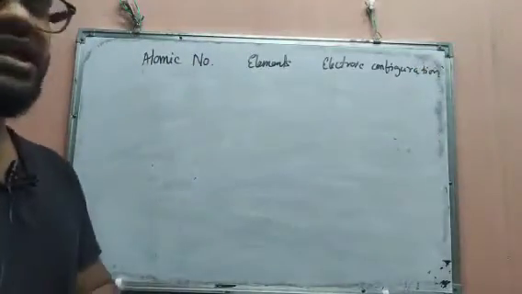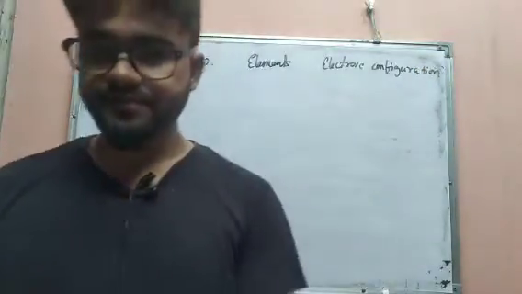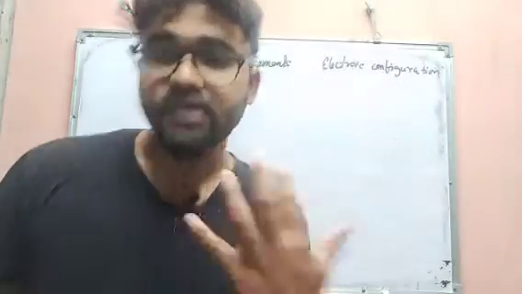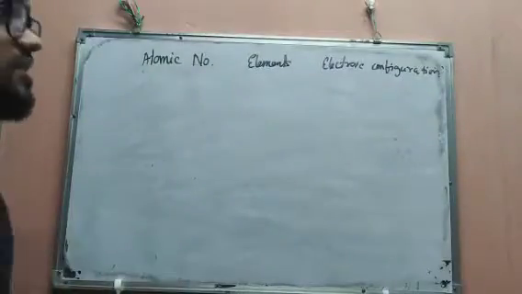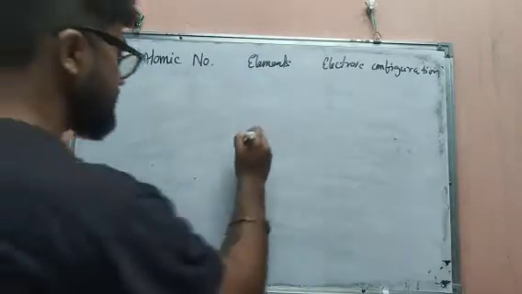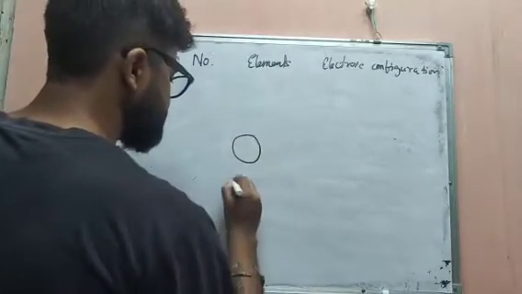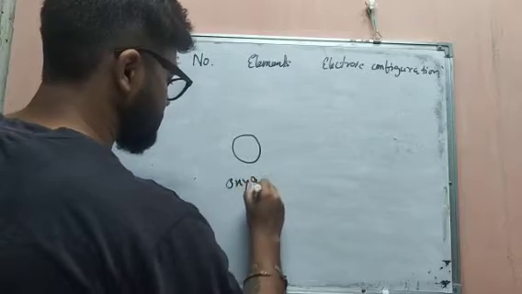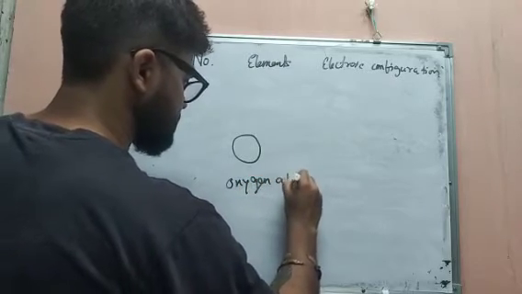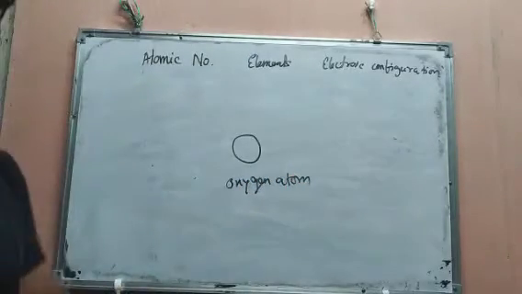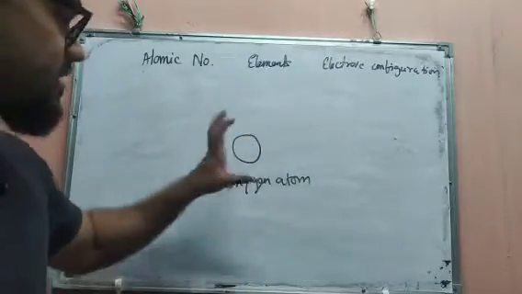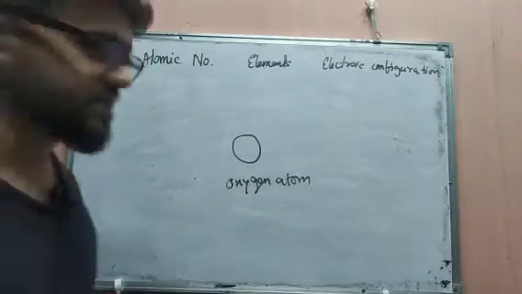So before starting about that, I have to clear one thing. I am telling you about atoms. Okay, so now the question arises, what is there in an atom? Suppose this is an oxygen atom. This is common for all atoms. Okay, so I am giving one example. So I am taking oxygen.